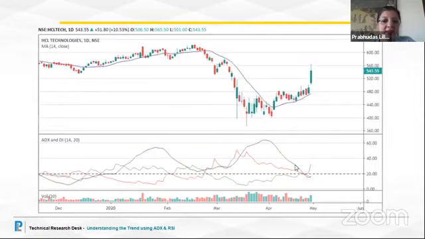Now let's see HCL Technologies. HCL also shows a similar pattern. There is a very narrow range, no clarity. We have just used the 14 period moving average, and look at the ADX. The minute it rose above, there was already a crossover of PDI over MDI, so it is giving us buy signals. It is holding on to our moving average as a support. And when it rose to 40 levels, it peaked over here, and then again we see that there is a fall. That means the strength of the trend is weakening.